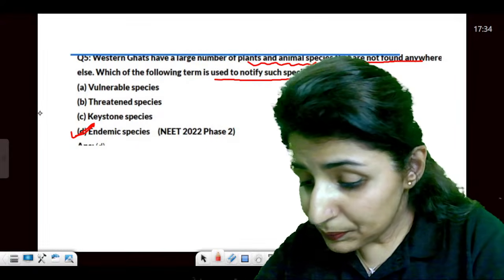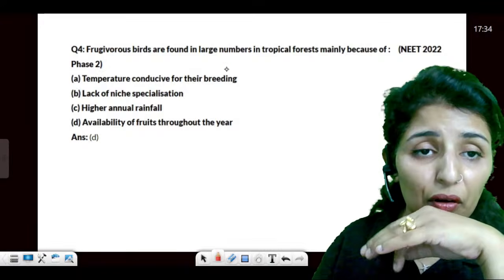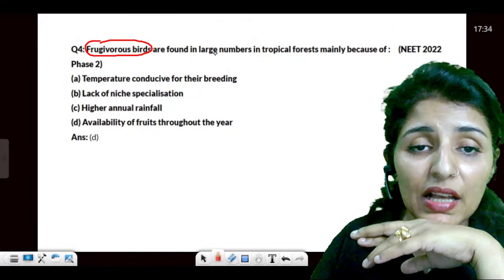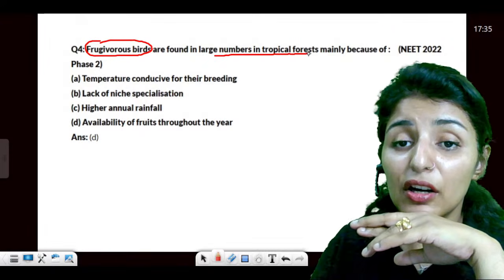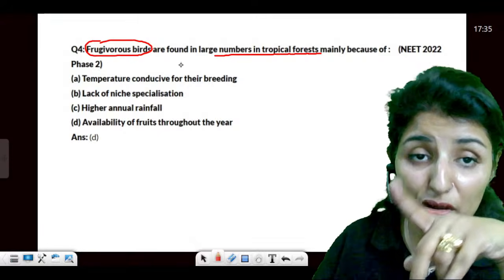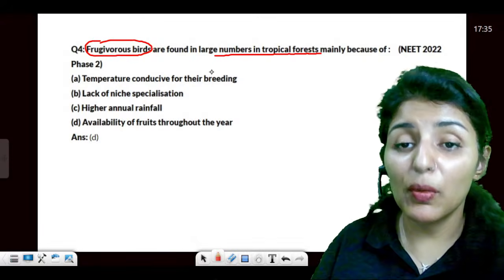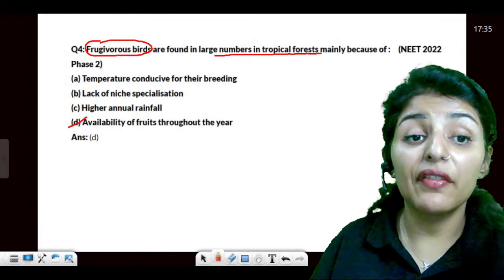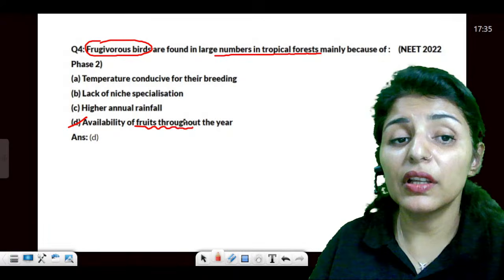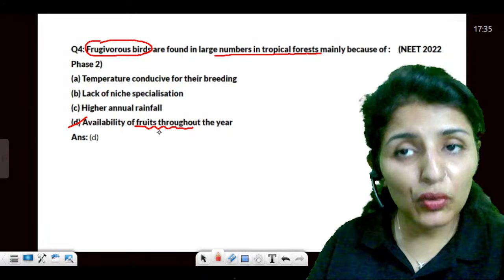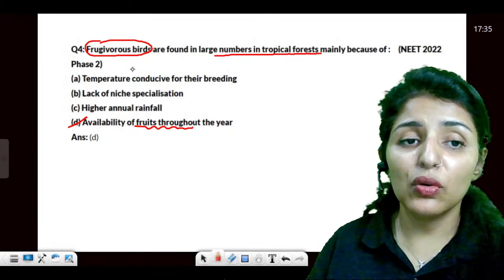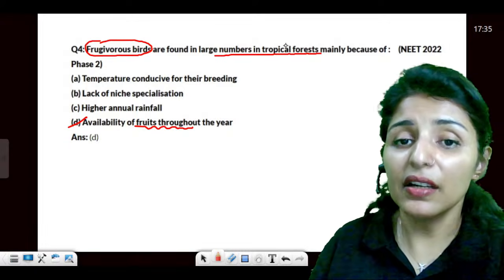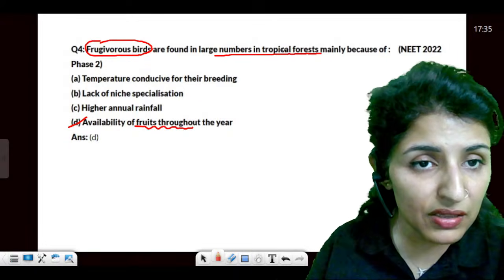Is this clear? Okay. Moving on to frugivorous birds are found in a large number in tropical forests, mainly because of. Why are they found in the tropical forest? Because of the availability of fruits throughout the year. So you need to have that food for the given species. So if frugivorous birds are present in a particular area, it means that food is available.